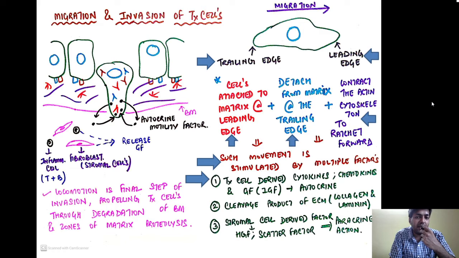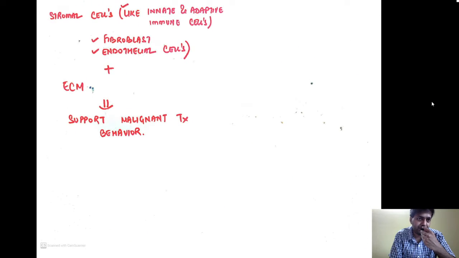Number one, the tumor cell derives cytokines, chemokines and growth factors, and these factors are released by the tumor cells and act on the tumor cells. That is why it is called autocrine in nature. The same factors released by one cell act on the same cell. Second, the cleavage products of the extracellular matrix components like collagen and laminin also stimulate migration. And thirdly, the stromal cell derived factors, that is the hepatocyte growth factor and the scatter factor, are released from the stromal cell but act on the tumor cell, because they are acting on another cell. That is why the action is paracrine in nature.